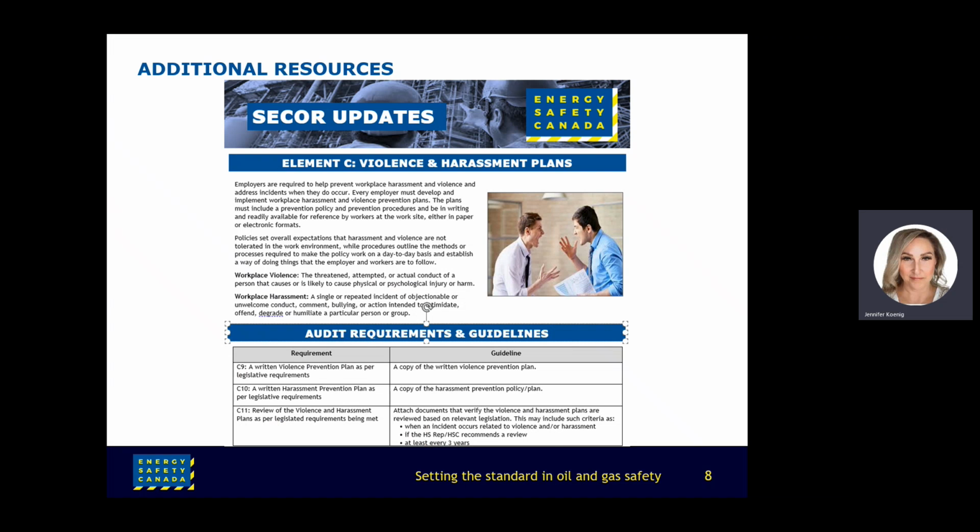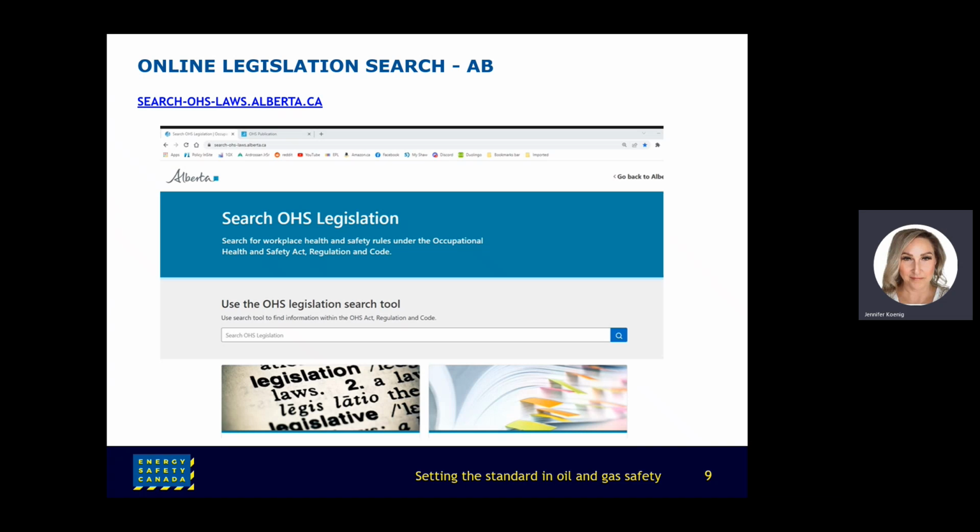ESC has created a one-pager that includes definitions, audit requirements, and guidelines, and links to additional resources which can be located on the ESC website under Core and then Materials and Resources. Additional information regarding legislation for Alberta employers can be found on the Alberta OH&S Legislation Search Tool site under search-ohs-laws.alberta.ca.